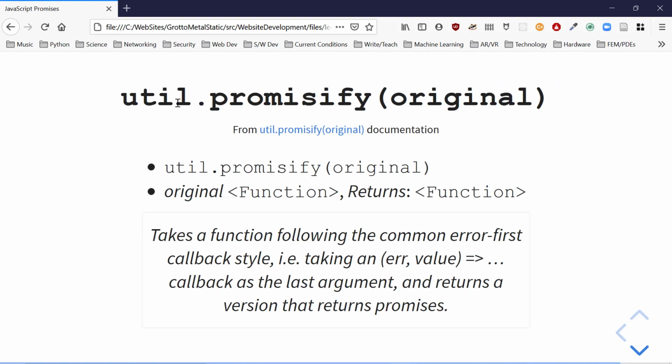Would you believe there's a utility in util called promisify? util.promisify takes the original interface, which is a function interface, and returns a function.